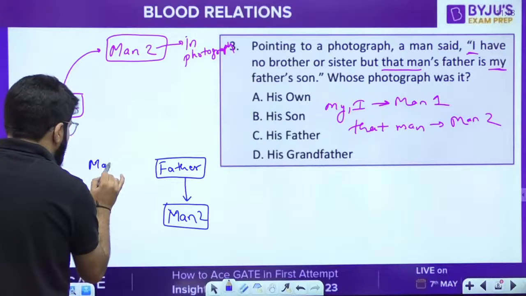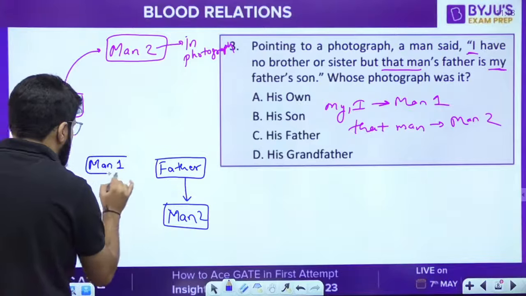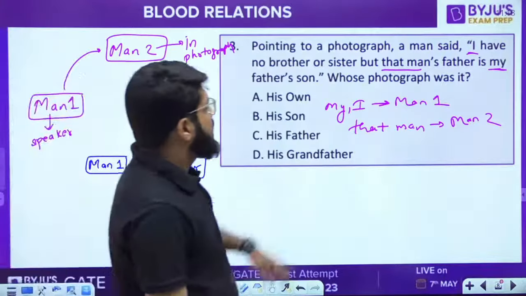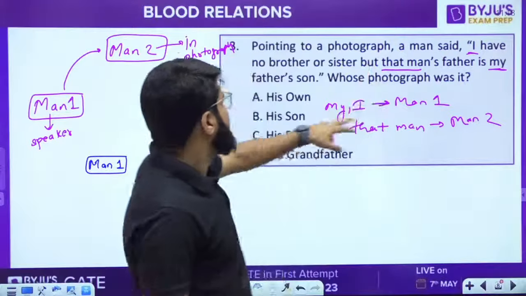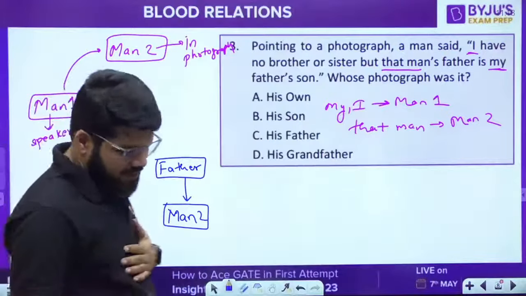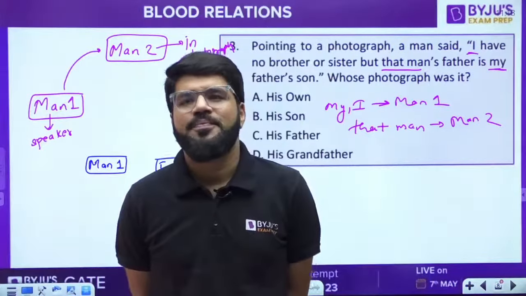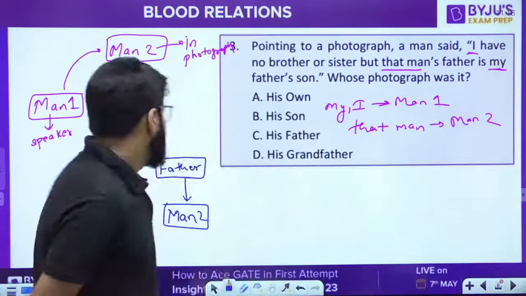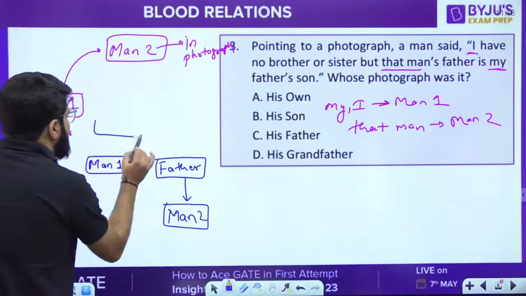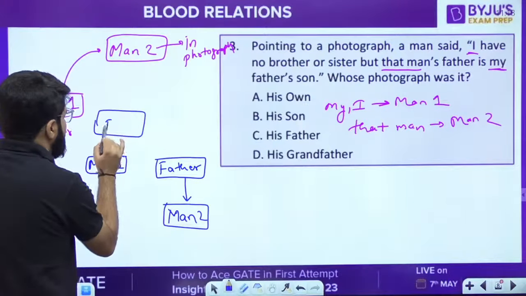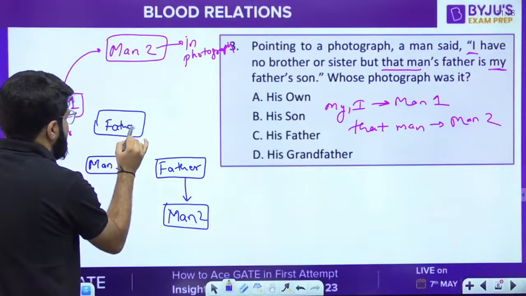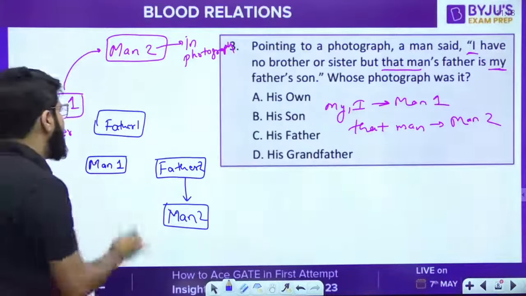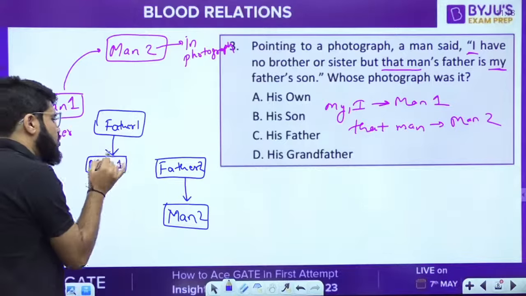My father's son. These come to man 1. Who is my father's son? Of course, it is very simple. He also has some father. Let's say this is father 1 and father 2: father 2 of man 2, father 1 of man 1. Now the story is.